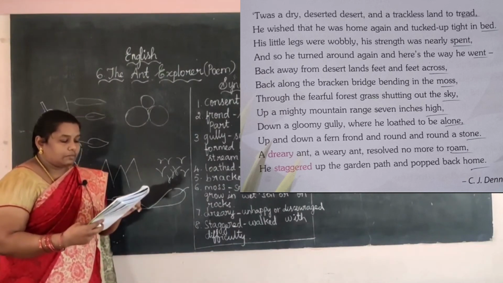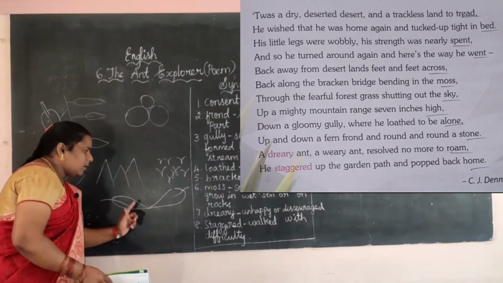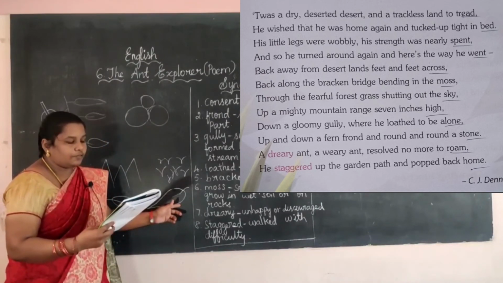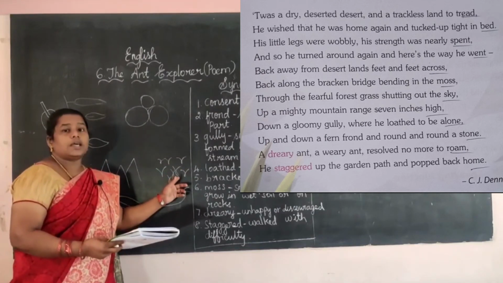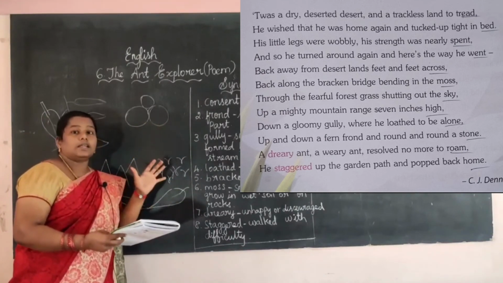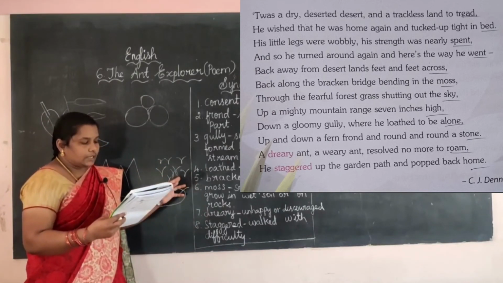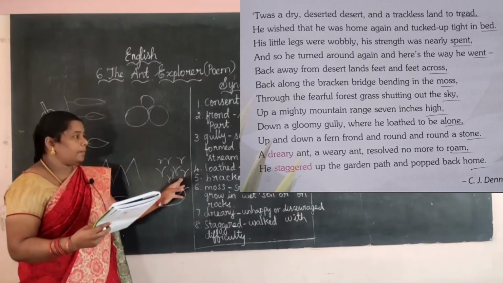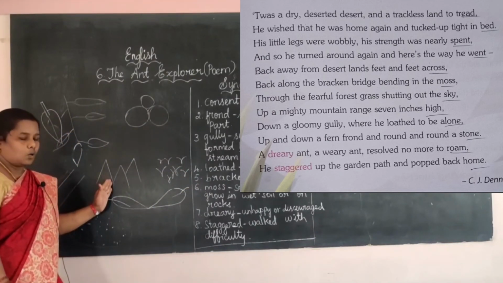Back along the broken bridge, bending in the moss. Then he is going to the broken bridge. Okay, now next, through the fearful forest grass shutting out the sky. Then he is going to the grass, that fearful forest, that grass is touching the sky, like that is its appearance, right? He is going to that area. Next, up a mighty mountain range 7 inches high. Then he is going to the 7 inches high mountain.